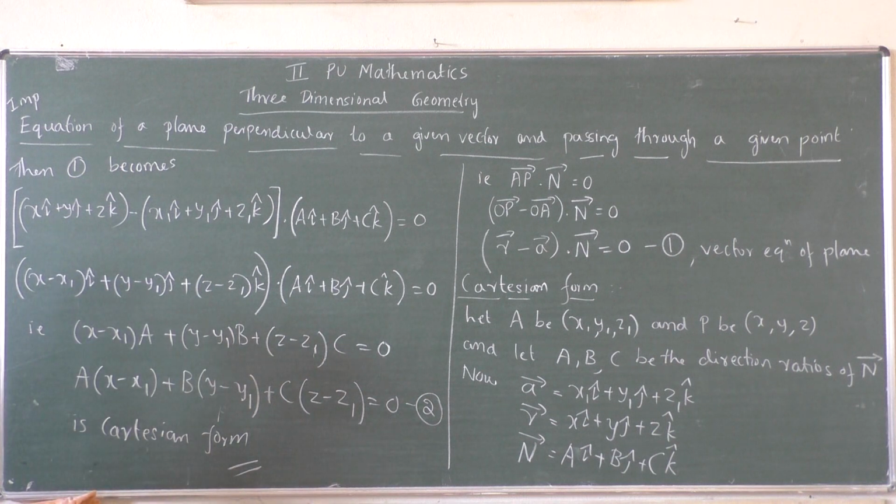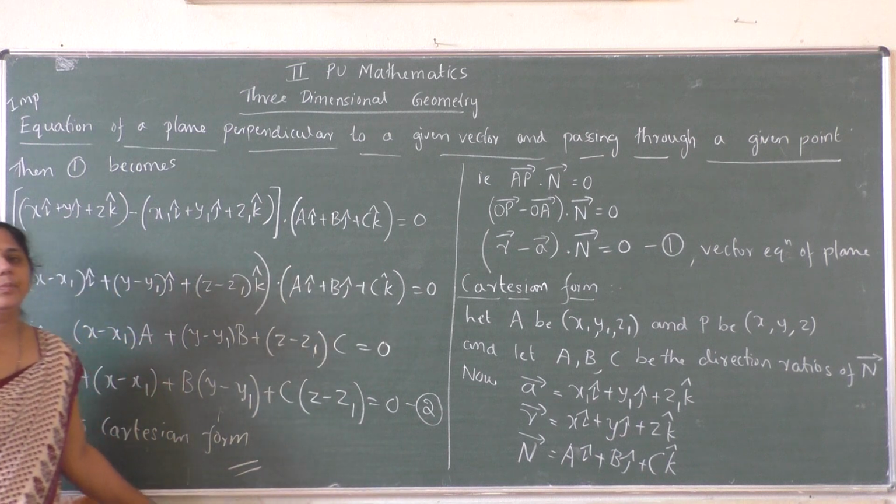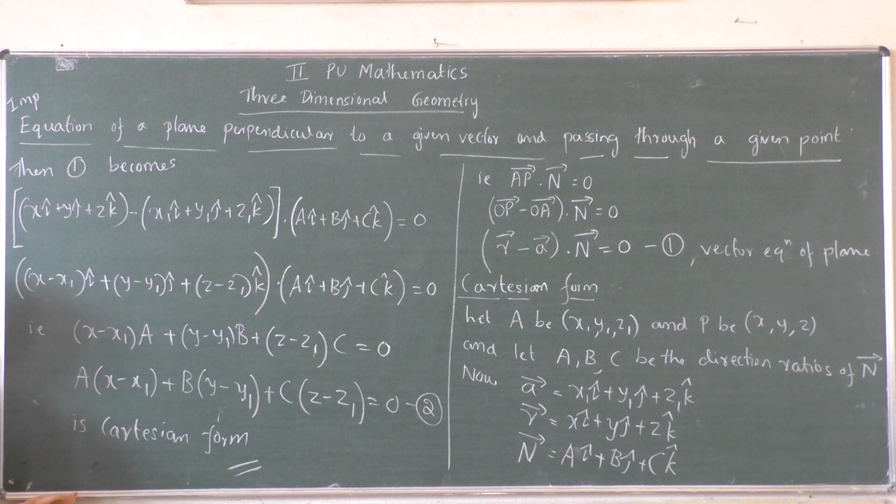So, if a plane is perpendicular to a vector n and is passing through a given point A, then the vector equation of the plane is r vector minus a vector dot n vector equal to 0, whereas the Cartesian form of the equation is a into (x minus x1) plus b into (y minus y1) plus c into (z minus z1) equal to 0.